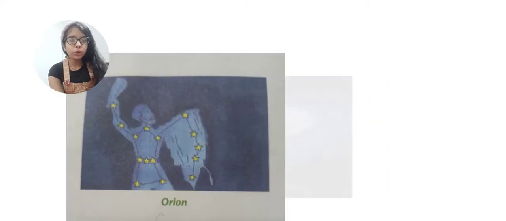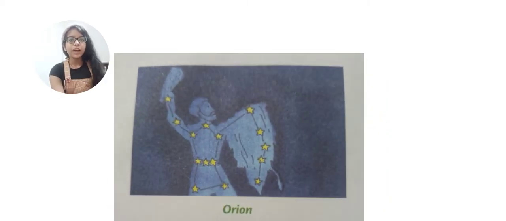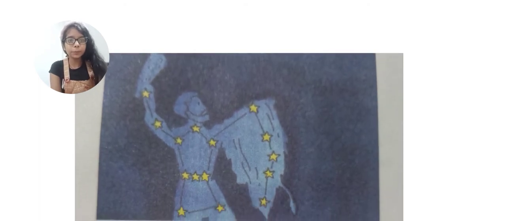So I should show you. This is Orion. Orion is shaped like a hunter with a raised club. You can see that it looks like a hunter, like a person with a raised club, that he is going to hunt something, right? So it is Orion, shaped like a hunter.